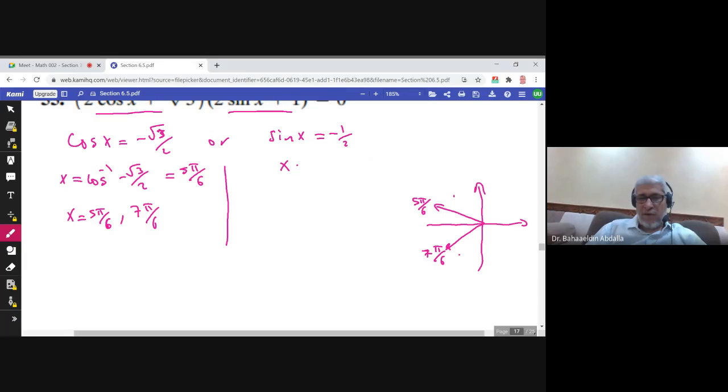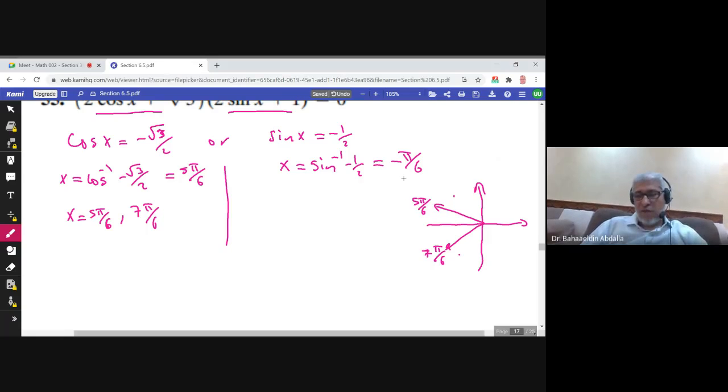While here, if you find sine inverse negative half, the calculator will help you to determine the reference angle. The calculator says negative pi over 6. So the reference angle is also pi over 6. Sine is negative, so I am here and here in the third and the fourth quadrant.